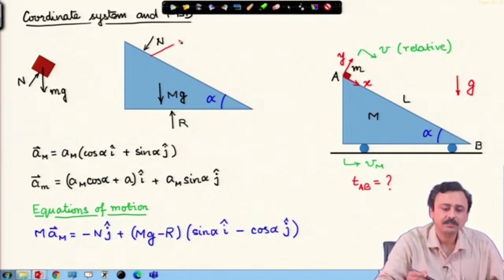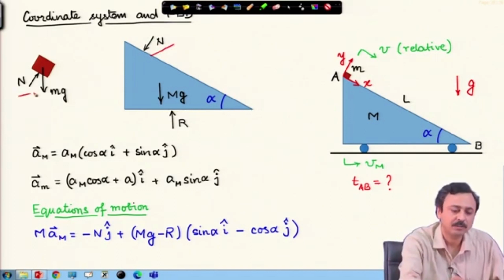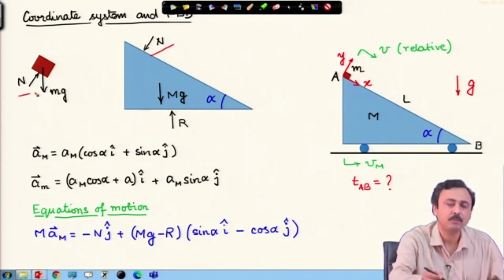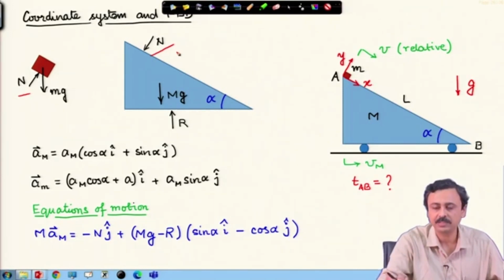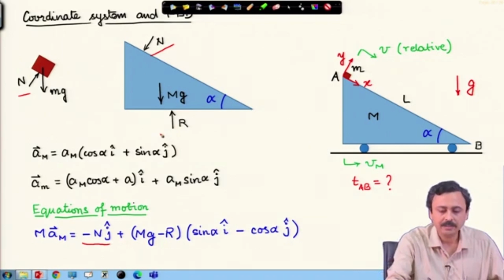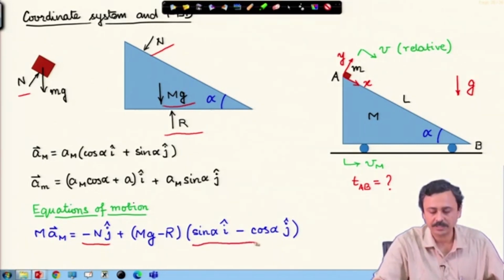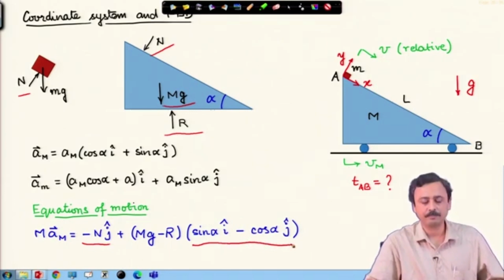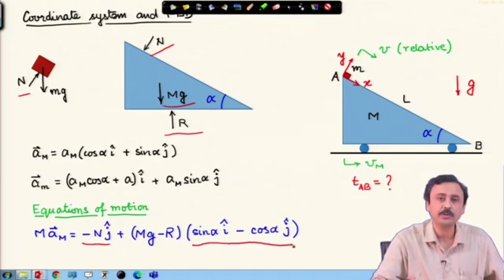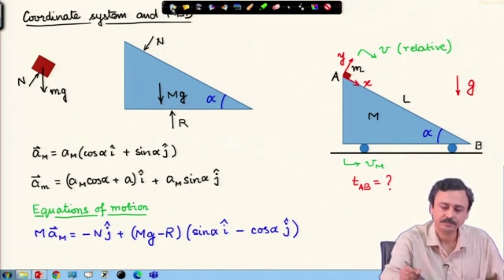The normal reaction. See, the normal reaction on the block is this; by Newton's third law, the normal reaction on the wedge is opposite. So, this normal reaction is in the direction of minus j cap, so minus N j cap, and then there are these two forces acting on the wedge, mg minus R in the vertical direction, which I have represented in the xy frame. So, this is the equation of motion of the wedge.